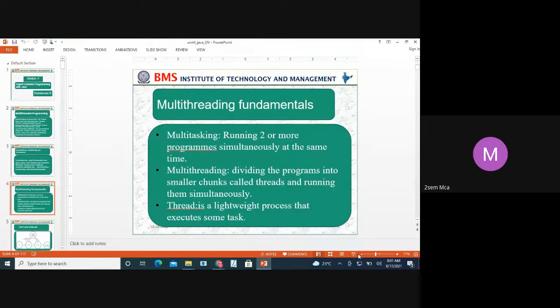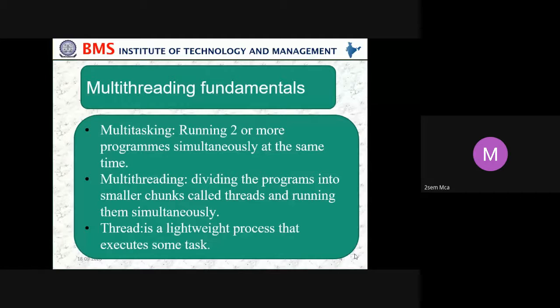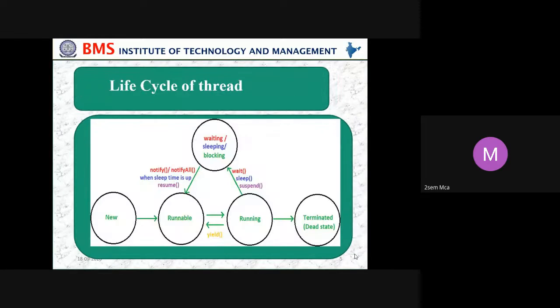Let us see. Okay. So multi-threaded fundamentals. In multitasking, we run 2 or more programs simultaneously at the same time. Multi-threading is dividing the program into smaller chunks called threads and running them simultaneously. A thread is a lightweight process that executes some task. Then you can see the life cycle of a thread: waiting, sleeping, and blocking. We start with new, runnable, running, and terminated.